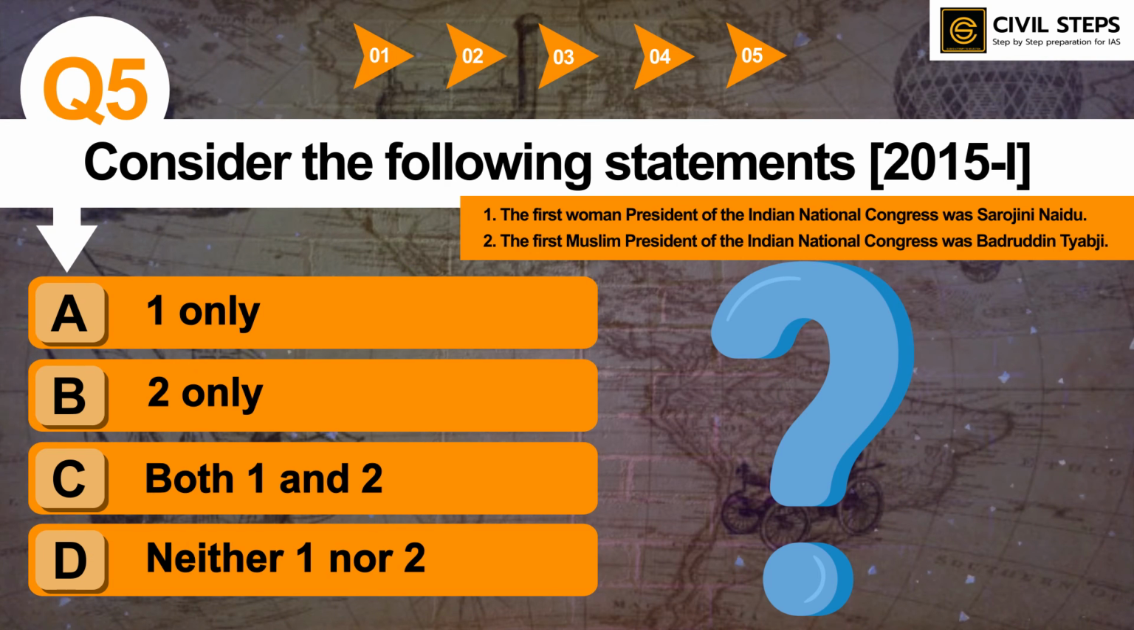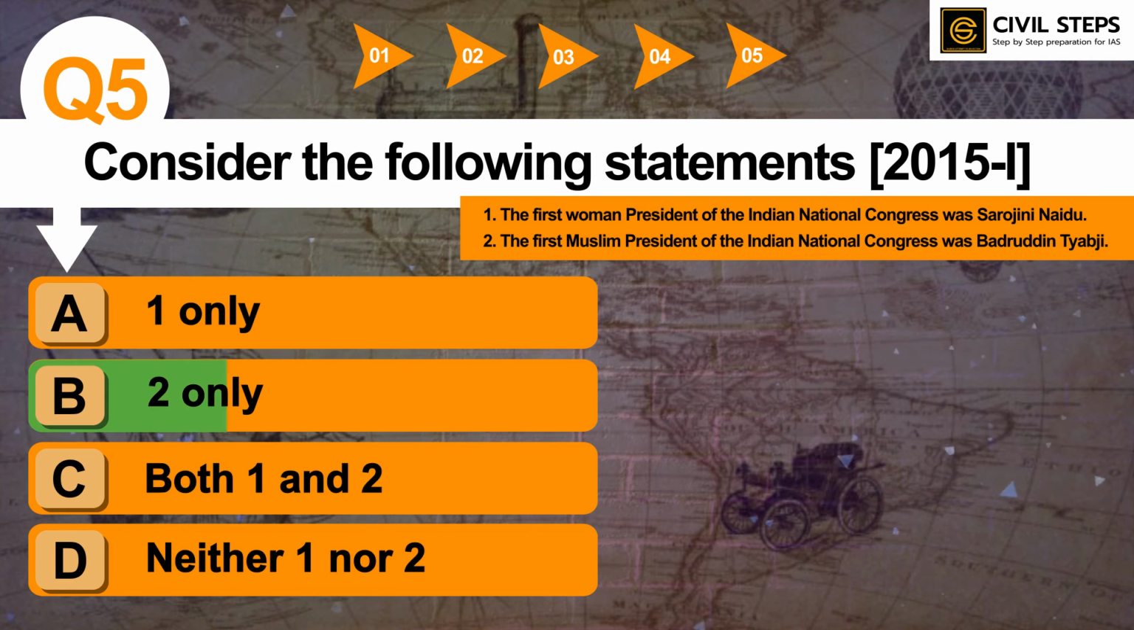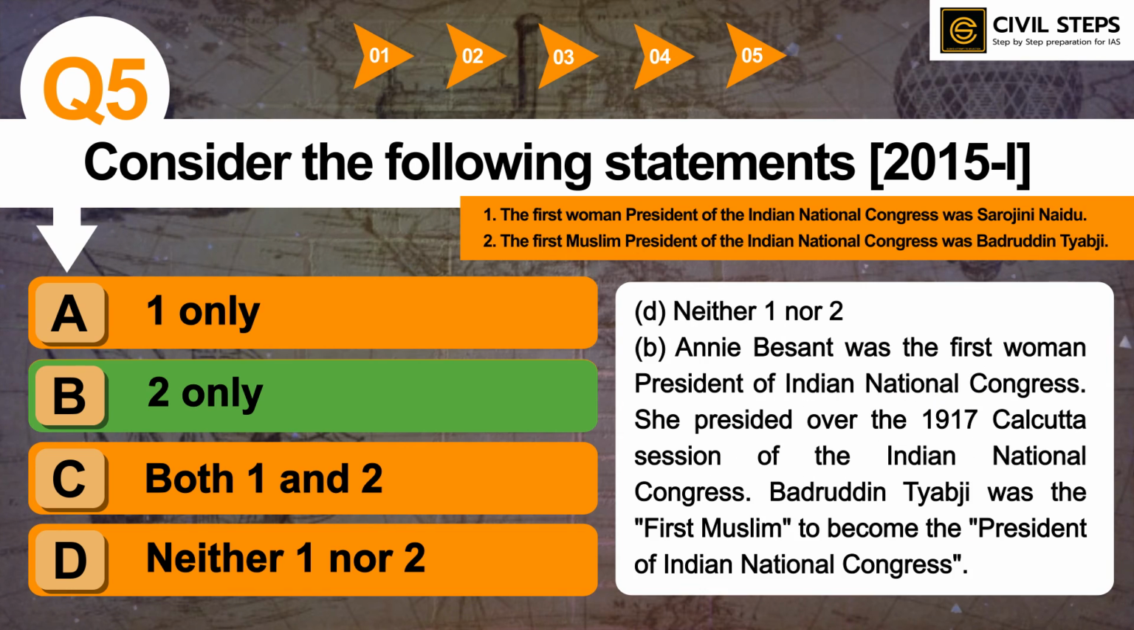So, you can pause this video and write your answer in the comment section below. So, the answer of this question is option B, 2 only. Annie Besant was the first woman president of Indian National Congress. She presided over the 1917 Calcutta session of the Indian National Congress, and Badruddin Tayyabji was the first Muslim to become the president of Indian National Congress. So statement number second is correct.